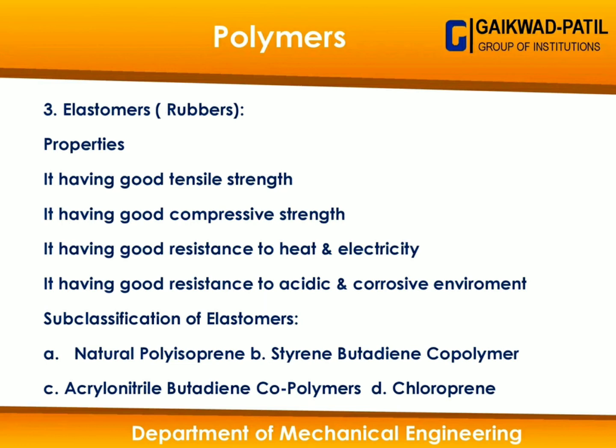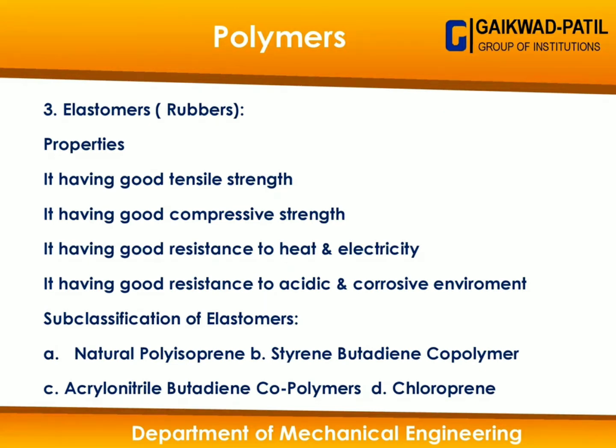Then chloroprene has a low temperature tolerance, but it has wide application in manufacturing of soles, gaskets, sealings, etc. So that's all about the classification of material science that we have seen, in which we have seen the classification of metals and alloys, ceramics and glasses, and polymers till date. Now let's see what is the difference between metals and non-metals.